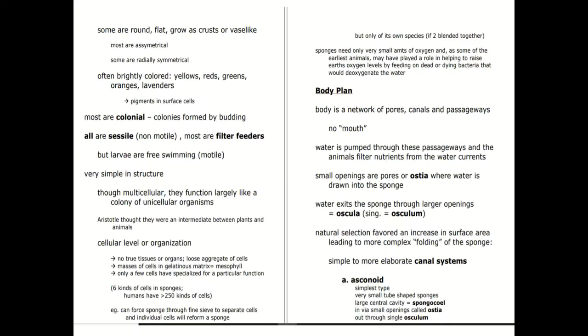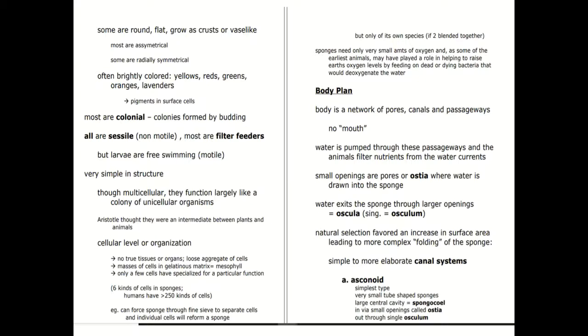If we break the sponge into pieces and sieve it and leave it, the cells will re-aggregate and form a sponge again. So they have a huge power of regeneration. Sponges need a very small amount of oxygen, and as some of the earliest animals, they helped raise earth's oxygen level by feeding on dead or dying bacteria that would deoxygenate the water.